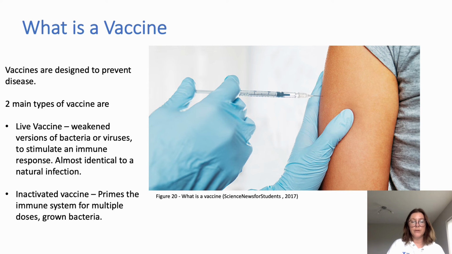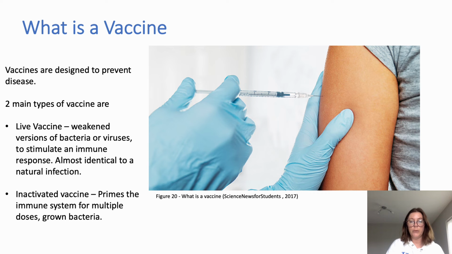The two main types of vaccines are live vaccines, which use bacteria or viruses that are weakened in a laboratory. A small dose is provided in a vaccination, which replicates in the body for the immune response to be stimulated. This response is almost identical to a natural infection.